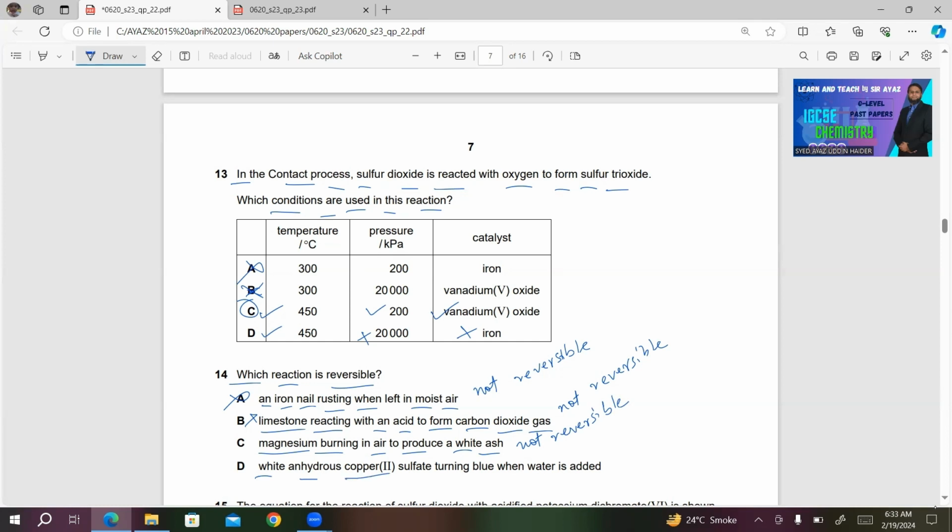White anhydrous copper 2 sulfate turning blue when water is added. Now you can reverse this reaction because neither of the products is coming from the air. So you can simply heat this and you will get the anhydrous copper 2 sulfate. So this will be the right answer for question number 14.